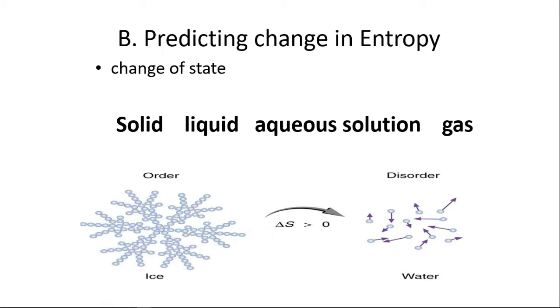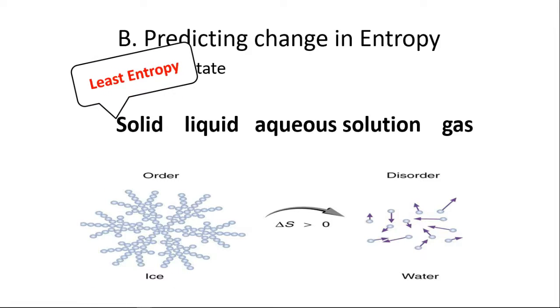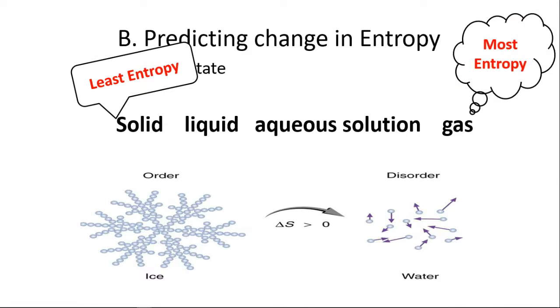You need to know which state of matter has the most entropy and which state of matter has the least entropy. Since entropy has to do with disorder, the one that has the most disorder would be the one that has the highest entropy. So gas particles moving around like crazy would have the most entropy, whereas solid particles kind of stuck together, not moving a whole lot, would have the least entropy because they're the most organized, the least disorder. So least entropy is solid, most entropy gas.